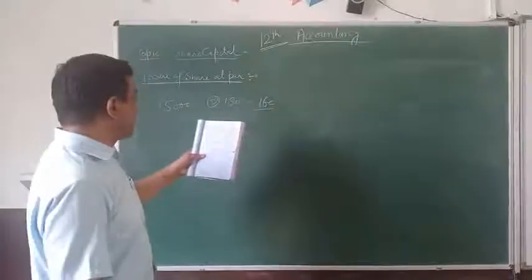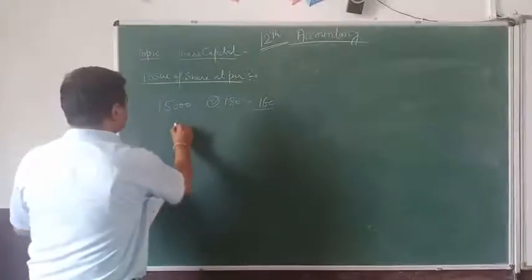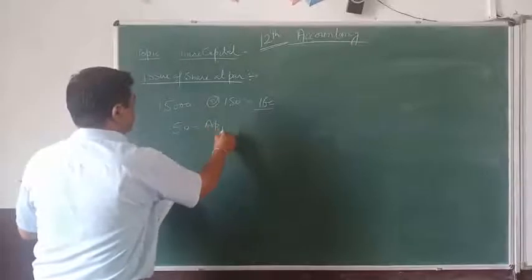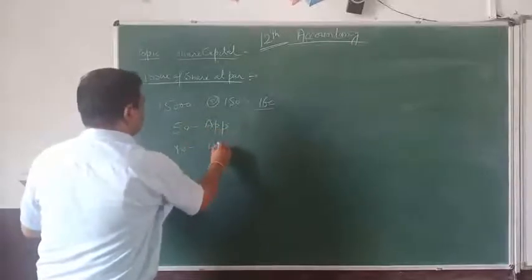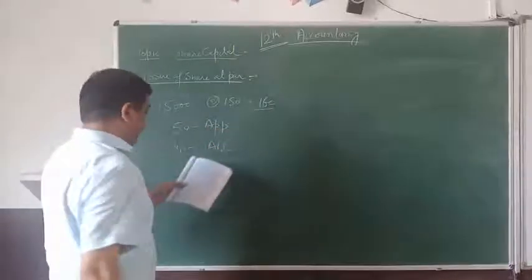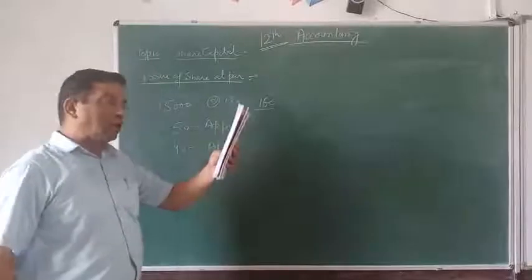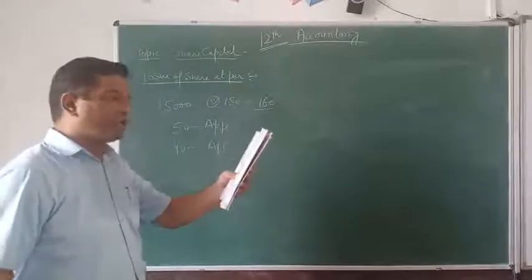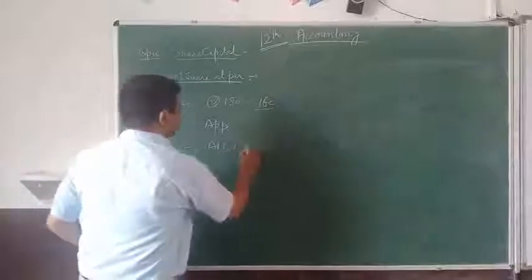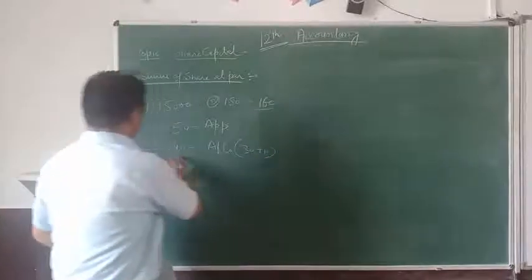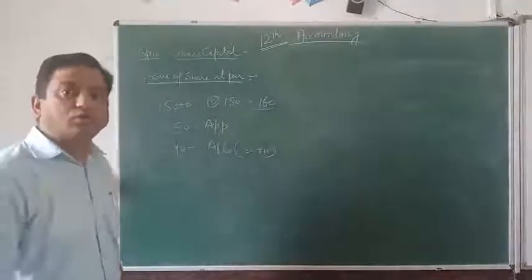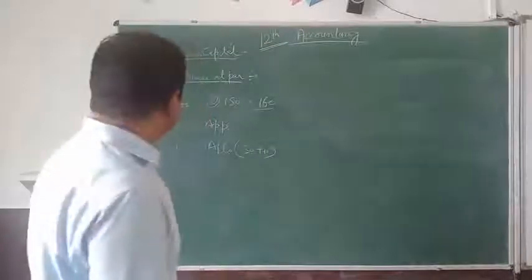And it is payable as 50 rupees on application, 40 rupees on allotment, and this allotment is along with the security premium, means this is 30 plus 10. The 40 already includes the security premium reserve.